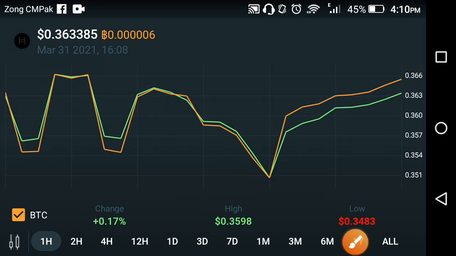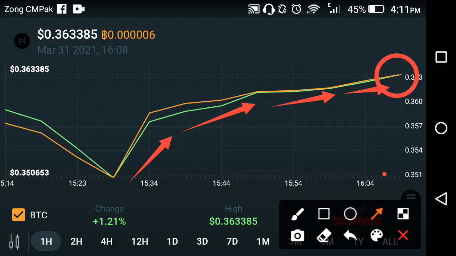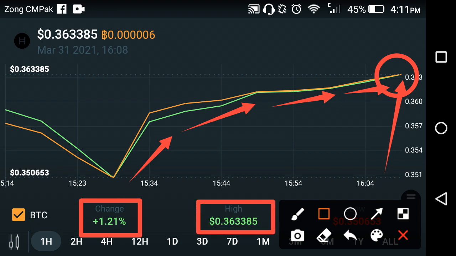As we see in the chart analysis of Hedera hashgraph for the previous last 1 hour, it is clear that Hedera hashgraph goes upward in the previous last 1 hour, and currently it is ready for a huge jump. As you can see here, the price change is about positive 1.21% in Hedera hashgraph in the previous last 1 hour, and the high price of Hedera hashgraph is about $0.363385 in the previous last 1 hour. So that is the live price prediction of the last 1 hour and last 2 hours.